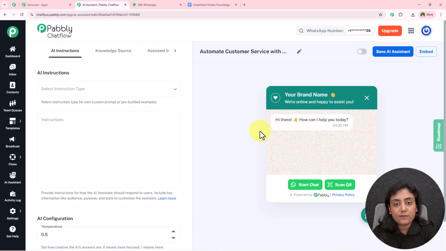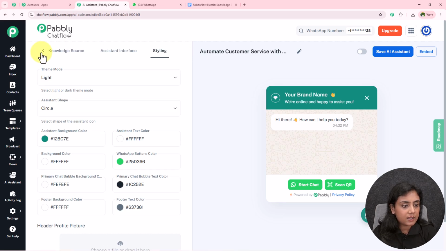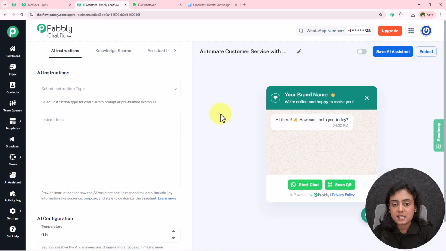After creating, we have certain sections to complete this AI assistant, like AI instructions, knowledge source, assistant interface, and the styling. Okay, and we'll complete all these steps step by step.